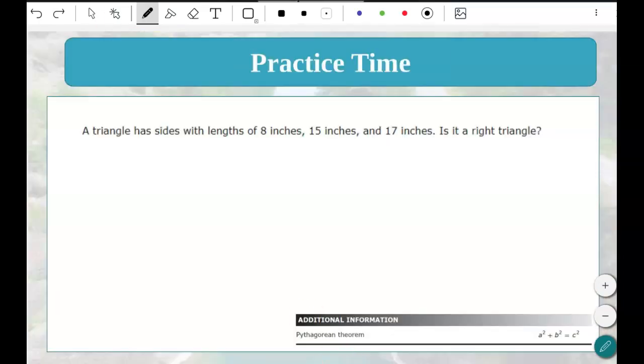All right, a couple more practice problems using the Pythagorean theorem to determine if it's a right triangle. Remember, this is called the converse of the Pythagorean theorem. The longest side is always the hypotenuse. We have our formula: a squared plus b squared is equal to c squared. So we're going to do 8 squared plus 15 squared.